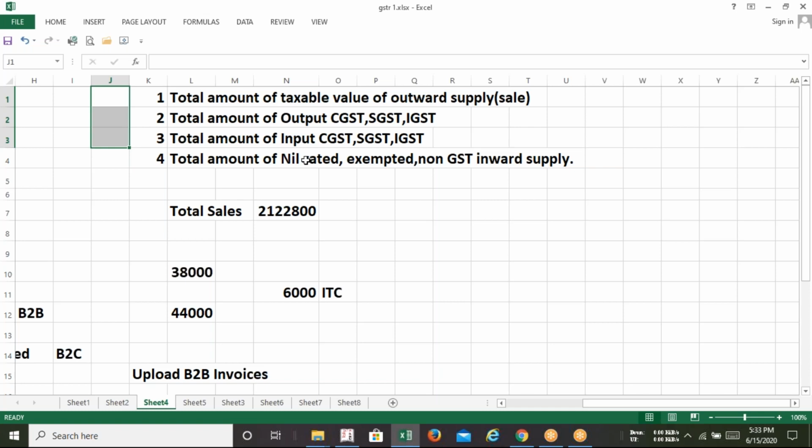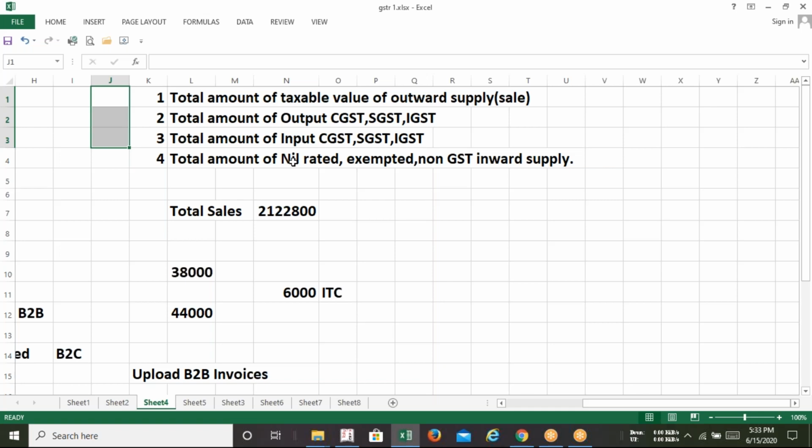Salt is a nil rated product. The GST rate will be 0%. So you can understand that if I am considering this part, there will be no GST component. Why? The government is asking about those purchases which will attract 0% GST. It means the ultimate GST amount will be 0. If the amount is 1 lakh and the rate of GST is 0, we all know the amount of GST will be 0.